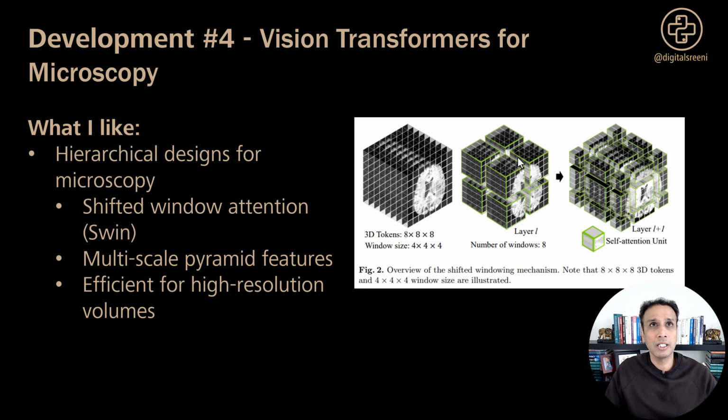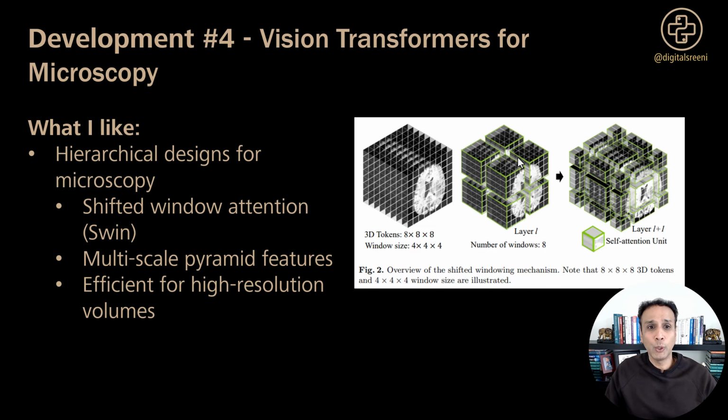So you cannot just go down to pixel level and create embeddings for every pixel. That creates millions of embeddings, and transformers don't work well with that type of embedding. Sorry for going technical here, but I hope that makes sense to some of you. So that's why hierarchical designs were invented, which make these transformers practical for microscopy applications.